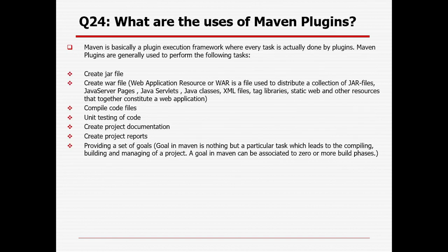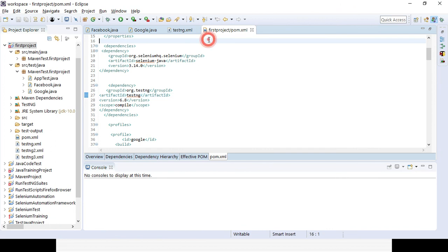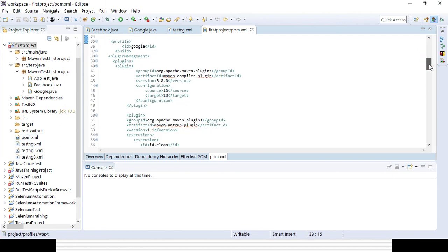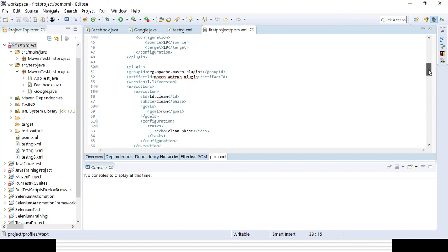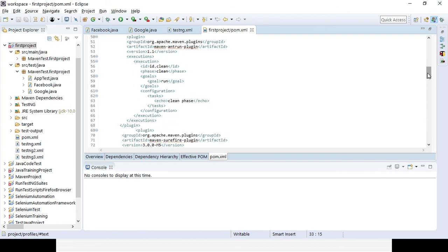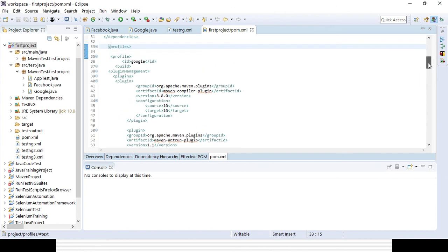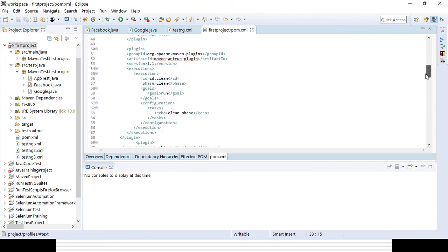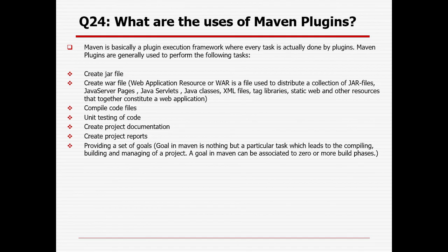What are the uses of Maven plugins? I already showed you, whenever we are adding some dependency, it will immediately add those relevant jar files into the Maven project, in the Maven dependency section. But in case we want to run our code from the pom.xml file, it will throw some error because we need to add some plugin, just like the Surefire plugin, the Ant run plugin, or the compiler plugin, where we will be adding our TestNG XML reference. In case we are not adding the plugin, running through the Maven command or through the pom.xml file will not be possible.